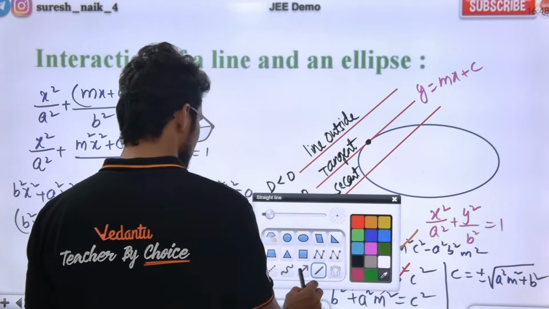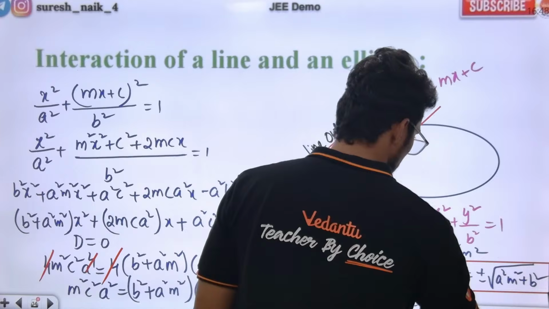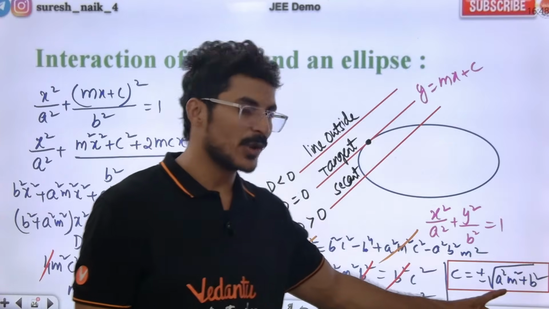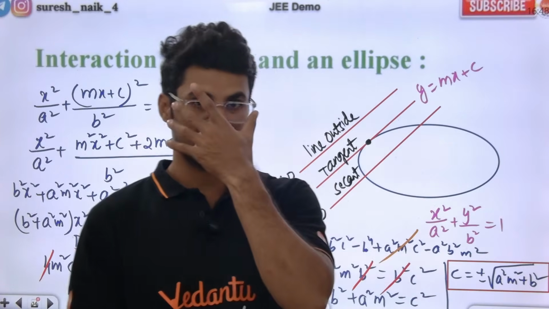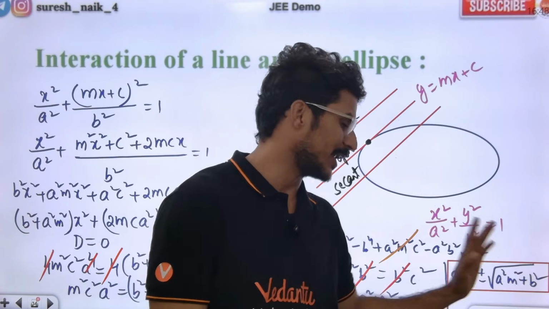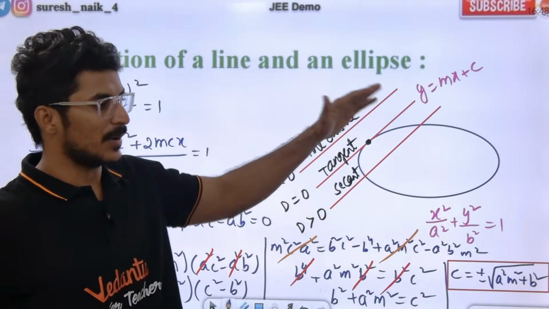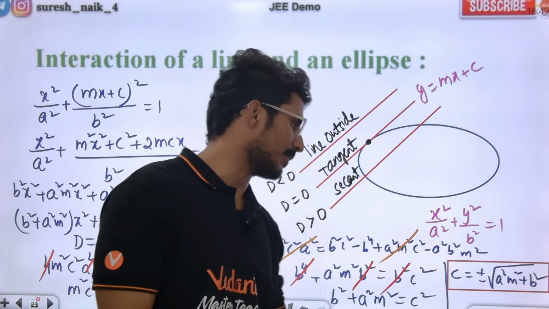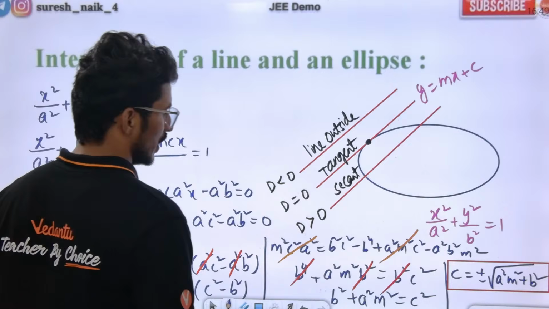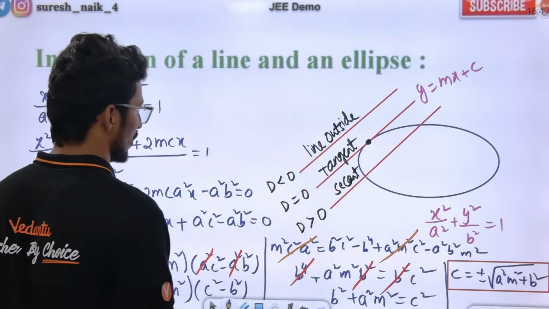This is my condition of tangency for ellipse. Same equation but with minus one in the middle for hyperbola. For hyperbola, do you know what happens? Minus one in the middle. Understood? Guys, what am I doing? I'm solving the line with the ellipse. When we solve that, the c value is plus or minus square root of b square plus a square m square, minus one. Okay?